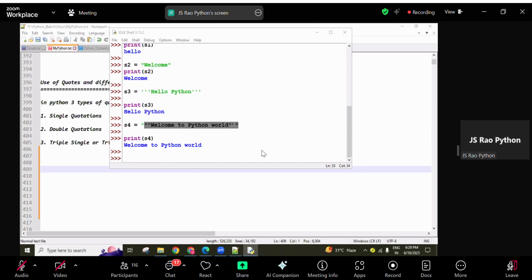The string data type concept we will discuss separately; at that time we will cover what a string is, and all these points. Right now, I'm talking about quotations. In between the quotations, anything we can write is considered a string.